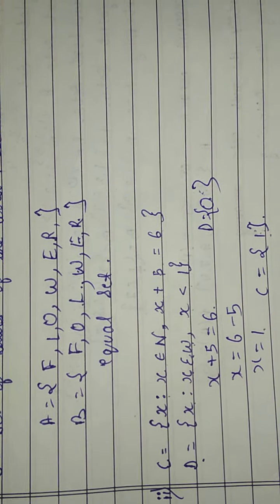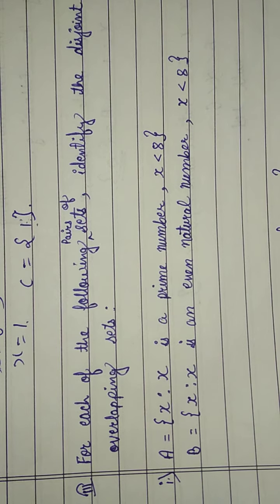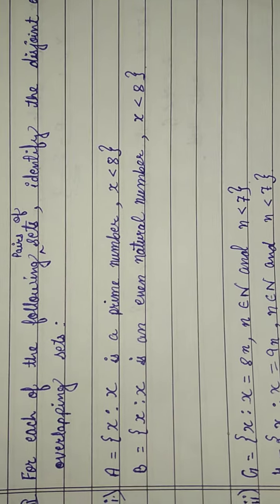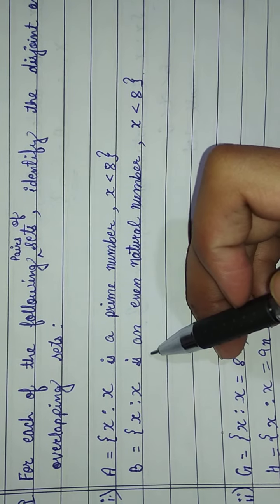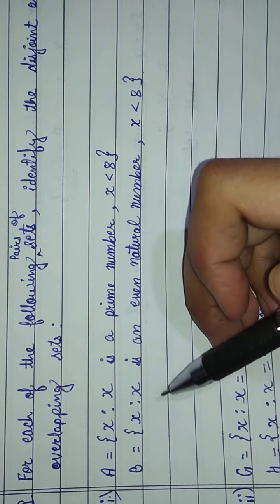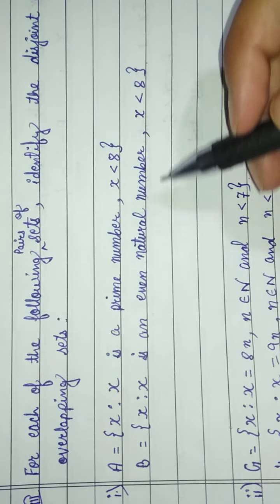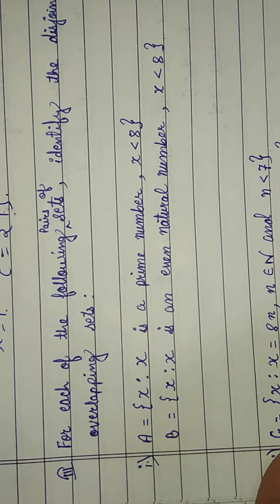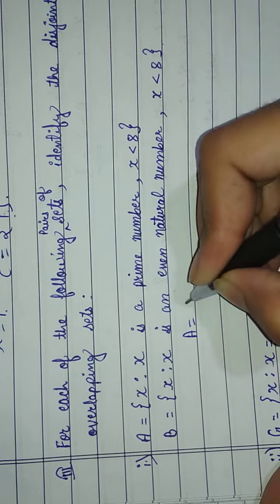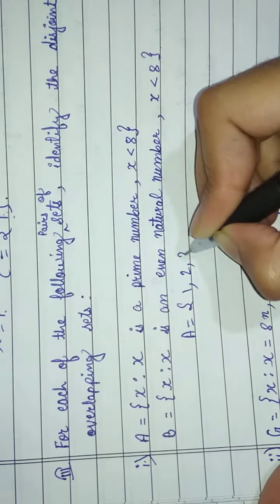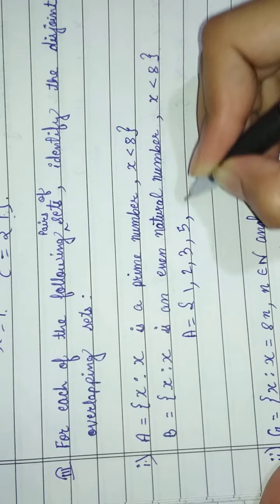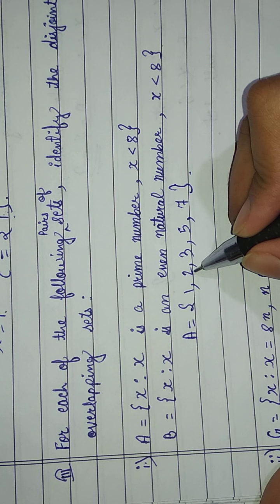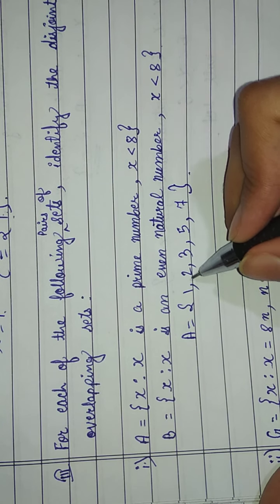Okay, then let's see our next: for each of the following pairs of sets, identify the disjoint and overlapping sets. A equals x such that x is a prime number, x is less than 8, and B equals x such that x is an even natural number, x is less than 8. A prime number is a number divisible only by itself and 1.